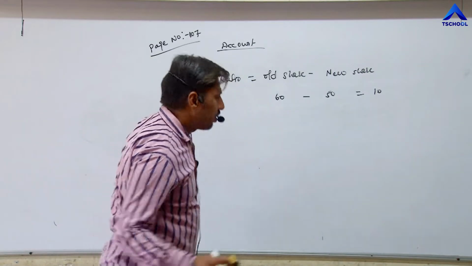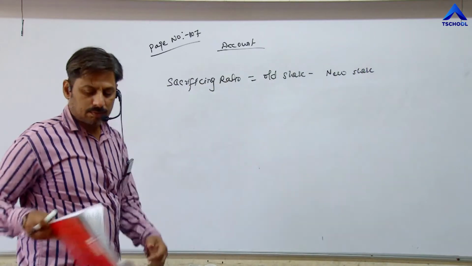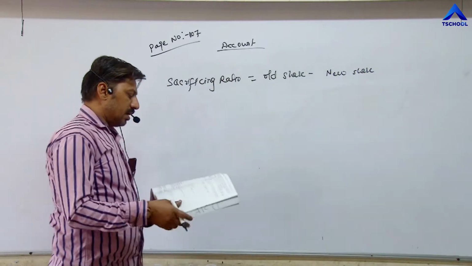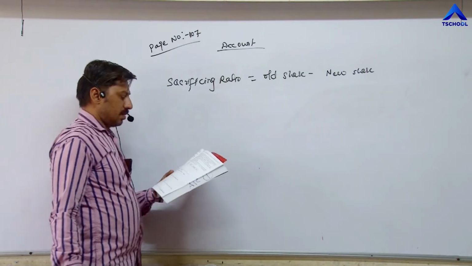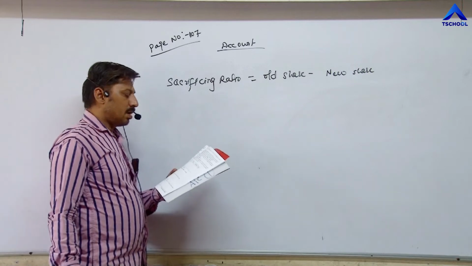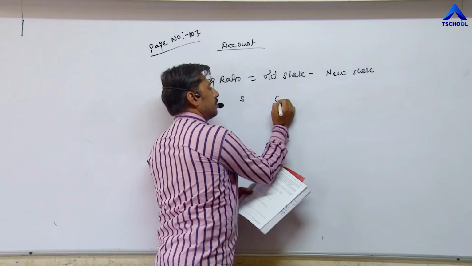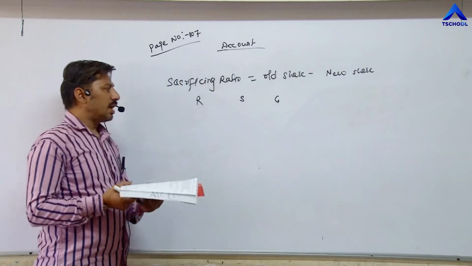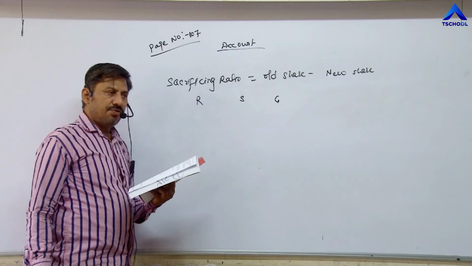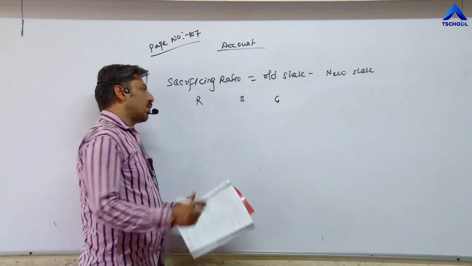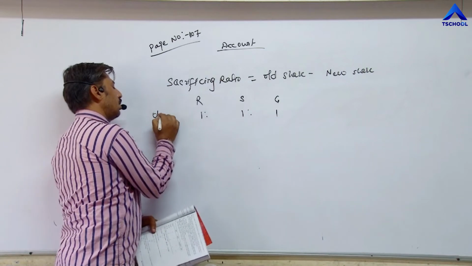Now we are going to take one question from the textbook. Illustration first, page number 109. Ram, Shyam and Ghanshyam, I have written in short RSG. Ram, Shyam and Ghanshyam are partners in a firm sharing profit and losses equally. Means 1 is to 1 is to 1. This is the old ratio.